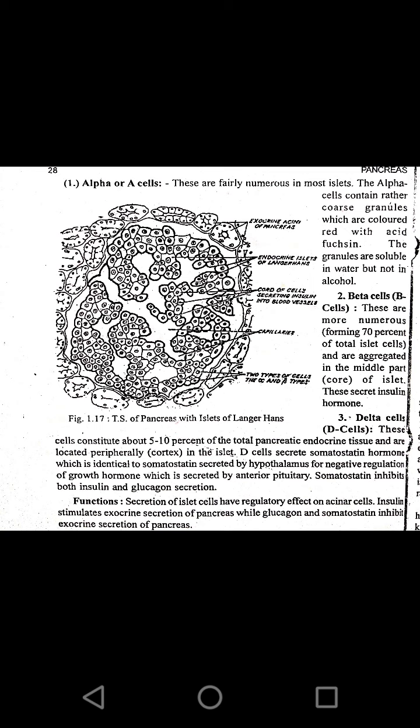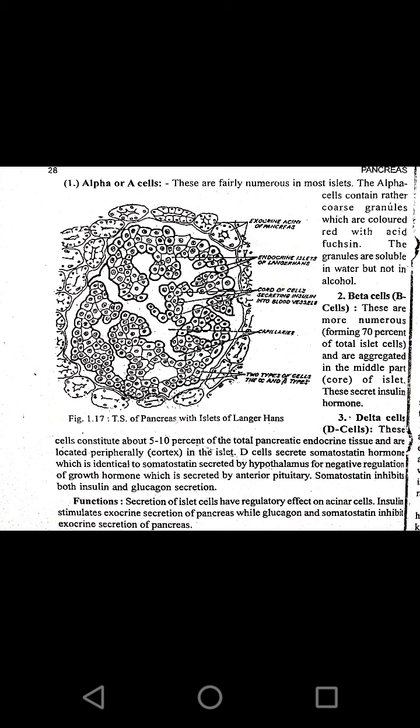These cells secrete somatostatin hormone, which is identical to somatostatin secreted by hypothalamus for a negative regulation of growth hormone. So here, where do we see the delta cells? This is the third type of cells found in islets of Langerhans, and they will be found up to 5 to 10% of the total pancreatic endocrine cell tissue or islets.